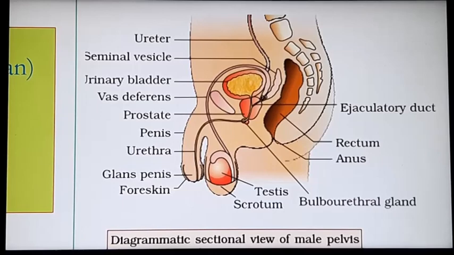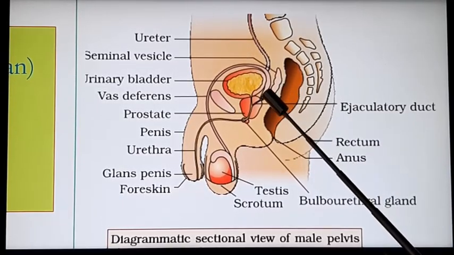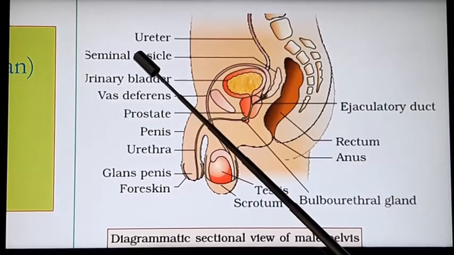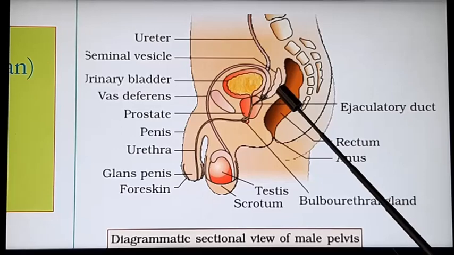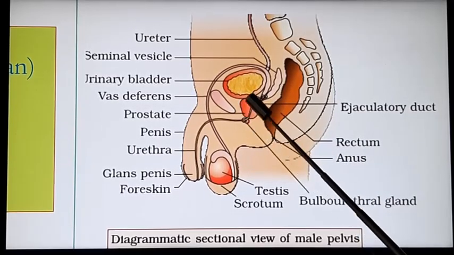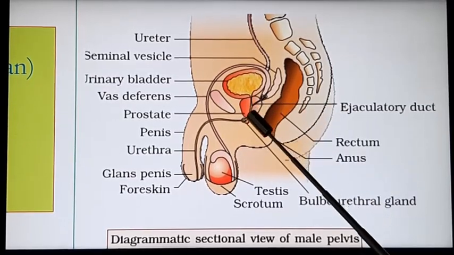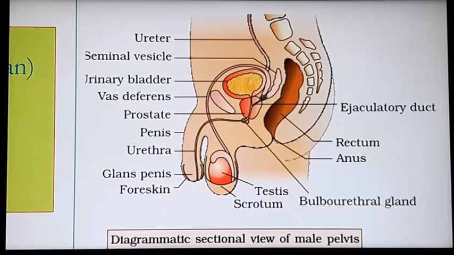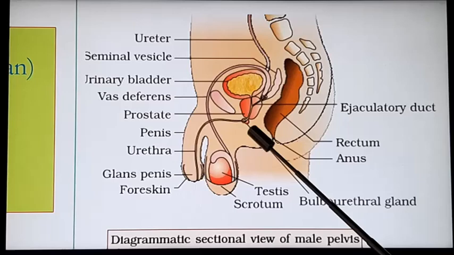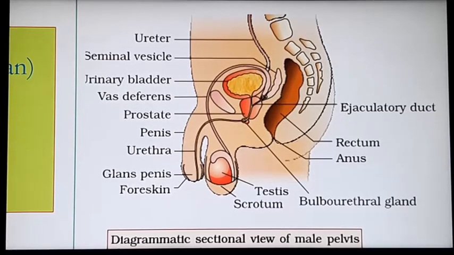Before that, it receives ducts from the seminal vesicles. A pair of seminal vesicles are there. You can see that it is labeled as seminal vesicles, and an unpaired prostate gland. This is the prostate gland. Another one is the bulbourethral gland, otherwise known as Cowper's gland.